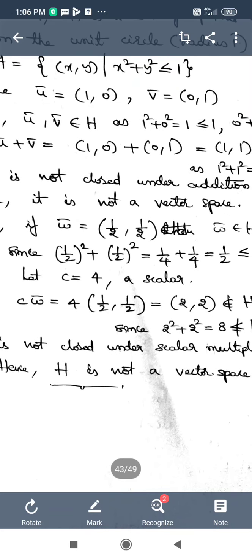We can see that 1 comma 0 plus 0 comma 1 gives you 1 comma 1, as 1 plus 0 is 1 and 0 plus 1 is 1.